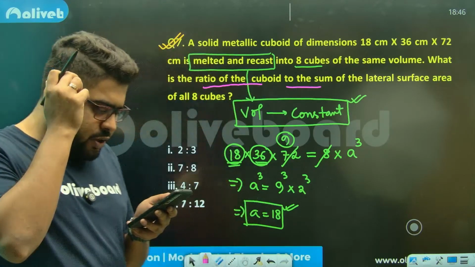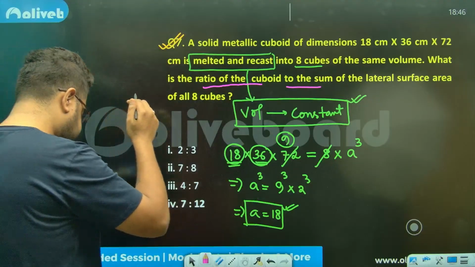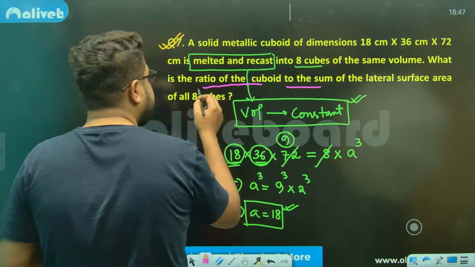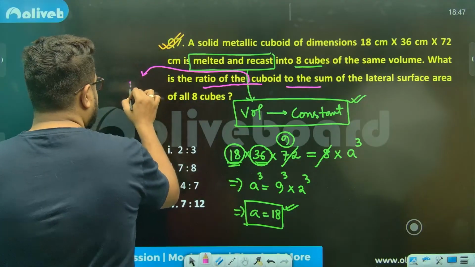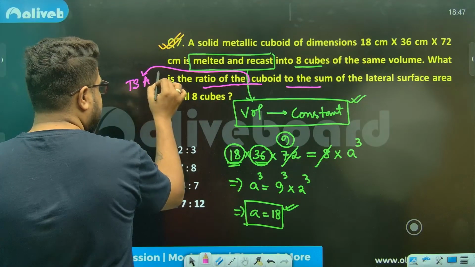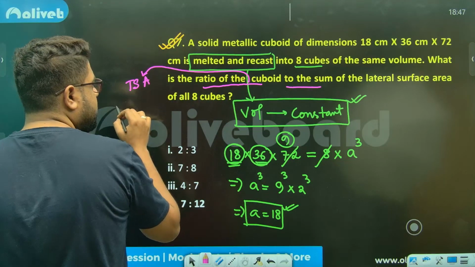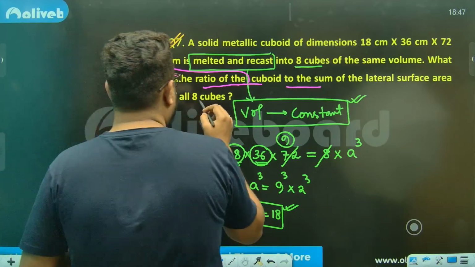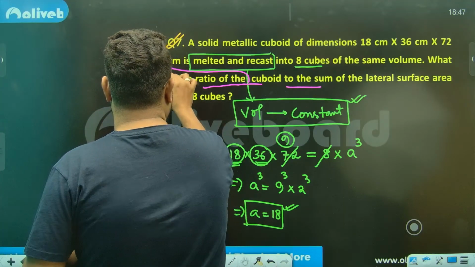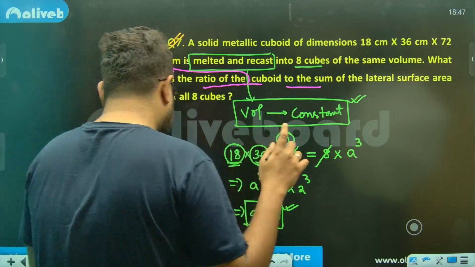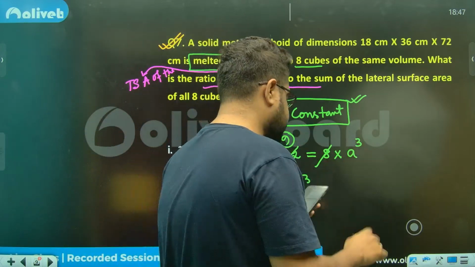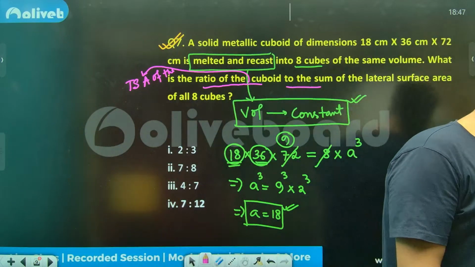Yes, what is the ratio of the total surface area of the cuboid to the sum of the lateral surface areas of all 8 cubes? Sir, this is the question.